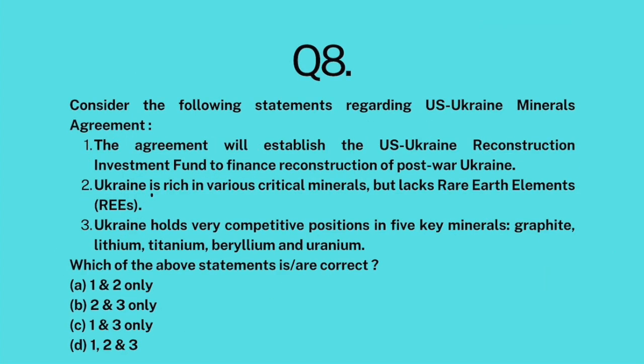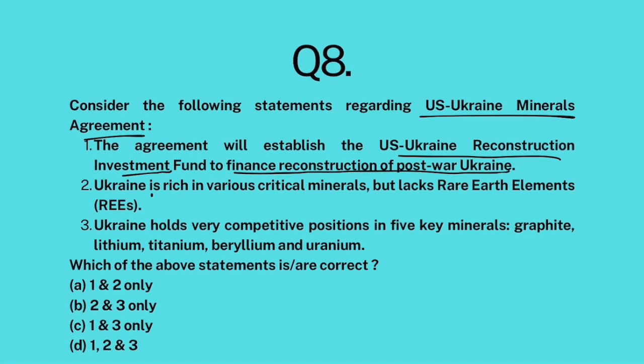And last, consider the following statements regarding US-Ukraine Minerals Agreement. The agreement will establish US-Ukraine Reconstruction Fund, investment fund to finance reconstruction of post-war Ukraine. Ukraine is rich in various critical minerals but lacks rare earth elements. Ukraine holds very competitive positions in 5 key minerals: graphite, titanium, lithium, beryllium, uranium. Okay.